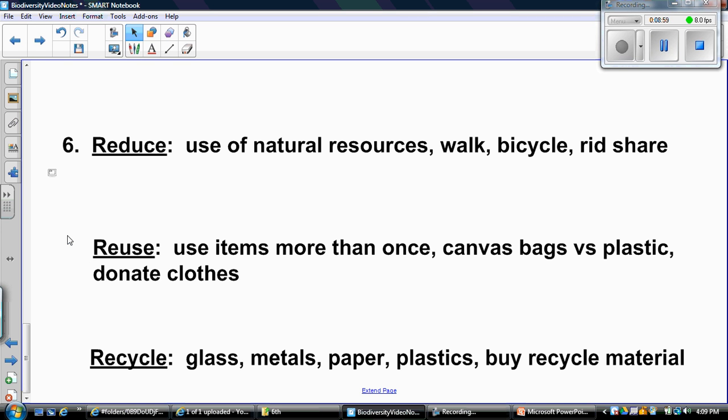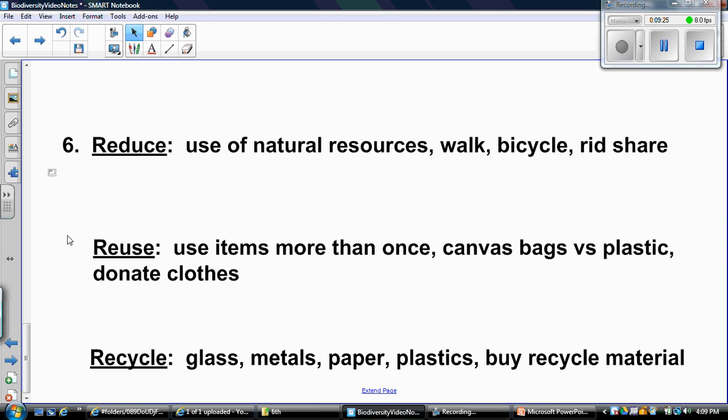So instead of burning coal and having coal power plants to change chemical energy into electrical energy, we need to start using wind and water and biomass, those renewable sources of chemical energy, so that we can turn that into electrical energy.